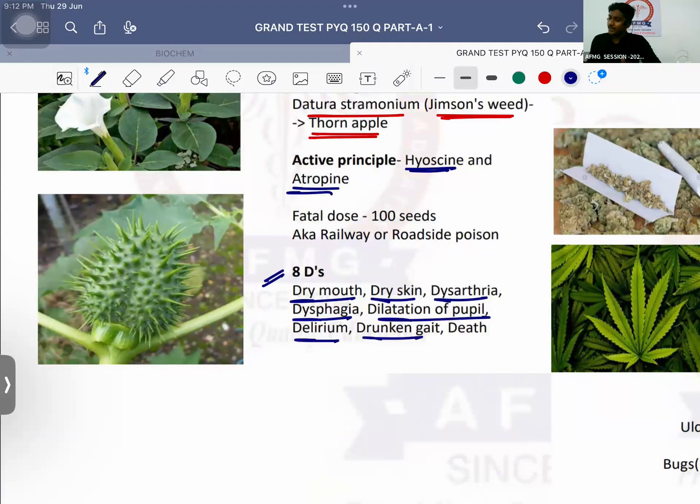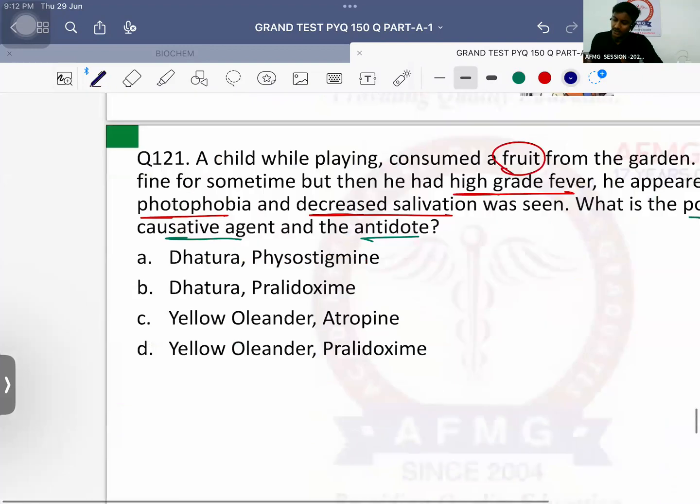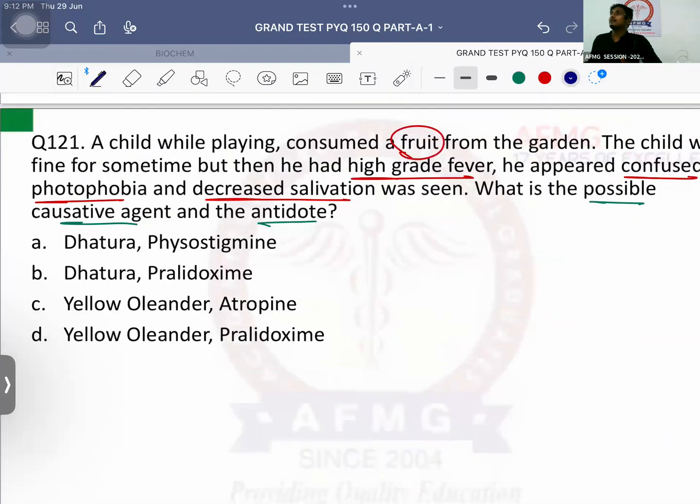7D for drunken gait. And last D for death. How many seeds are fatal? 100 seeds are fatal. Okay, it is also known as railway or roadside poison. So that's important. So definitely it is a case of dhatura poisoning. As it is an anticholinergic poison, so treatment of choice should be cholinergic drug, and that should be physostigmine.